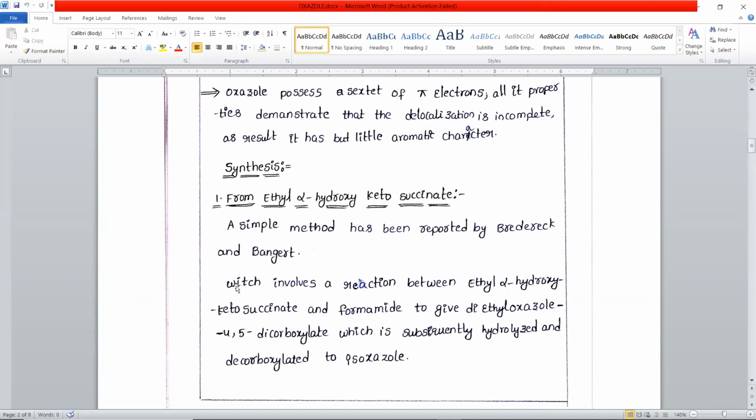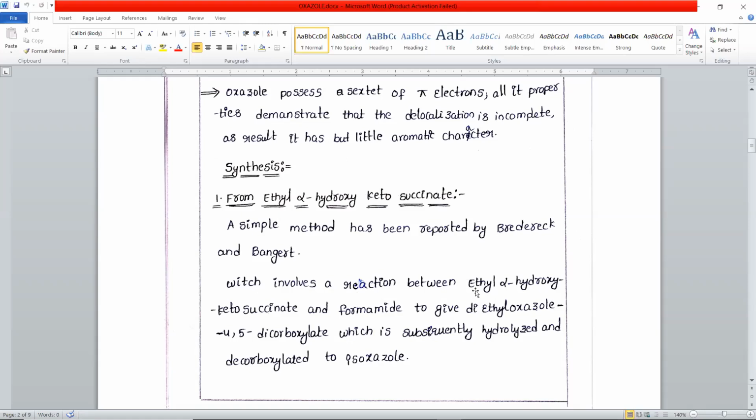This method involves a reaction between ethyl alpha-hydroxy keto succinate and formamide to give diethyl oxazole-4,5-dicarboxylate, which is subsequently hydrolyzed and decarboxylated to oxazole.